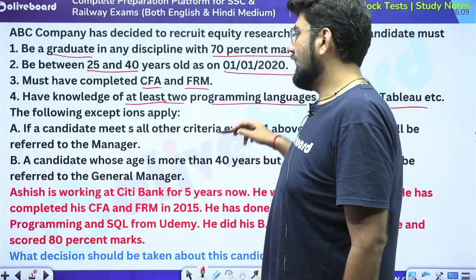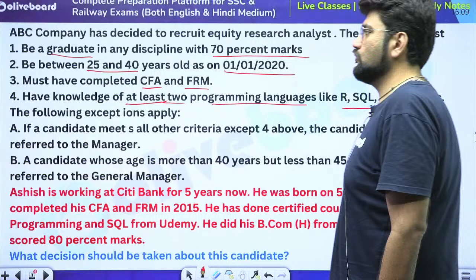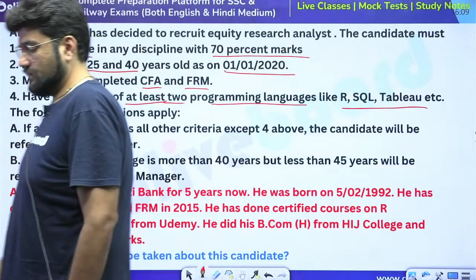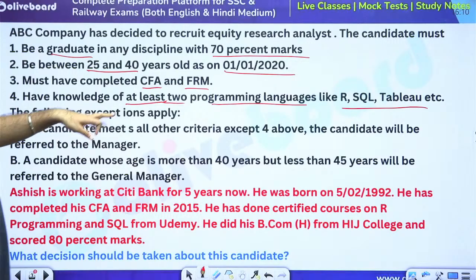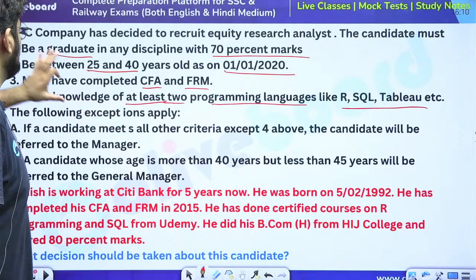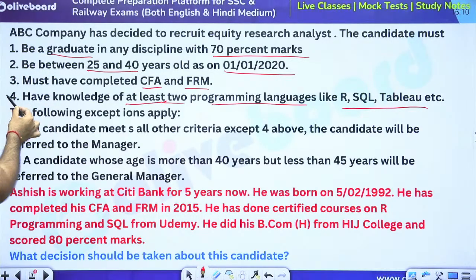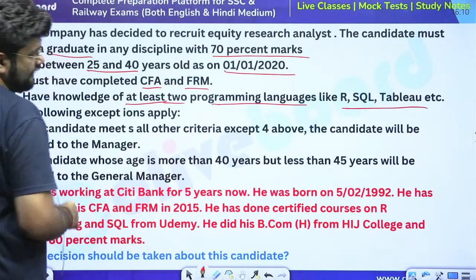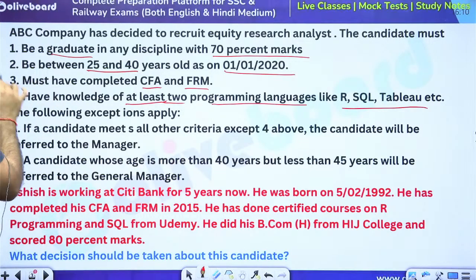Okay, and there are exceptions to it. After these 4 conditions which have been told to you, there are exceptions. Observe how you will always approach this question. First read the exceptions. The exceptions are: if a candidate meets all other criteria except 4 above, that is, he is not having the knowledge of 2 programming languages, then the candidate will be referred to the manager. So he has to meet criteria 1, 2, 3 but not 4, then he will be referred to the manager.